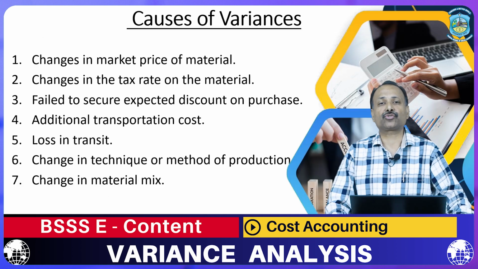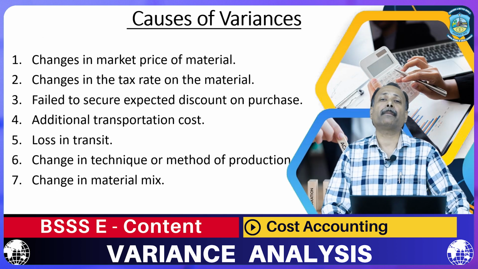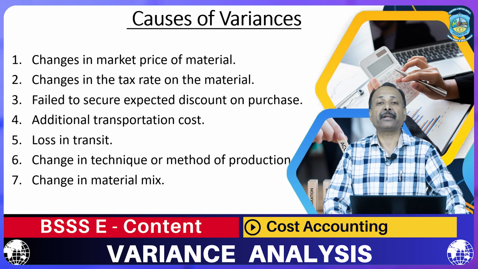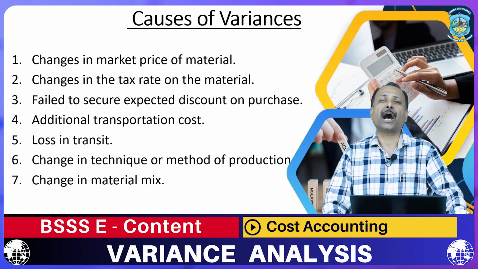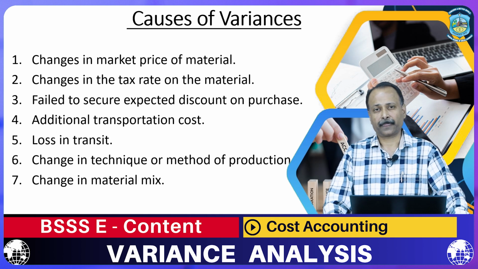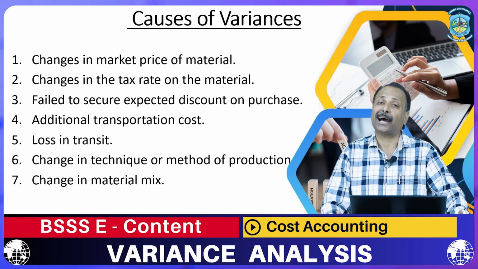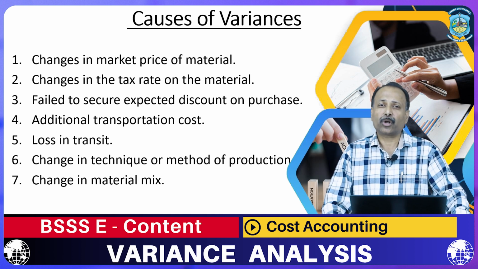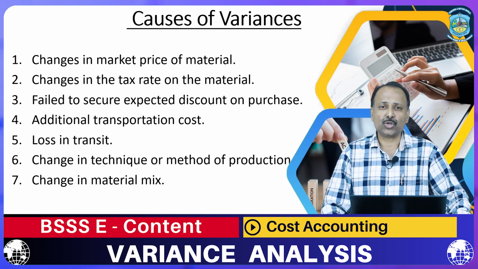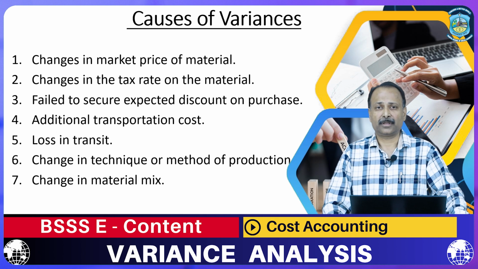When we talk about industries, factories, companies, manufacturing units, they all are going to manufacture the product at a large quantity. To manufacture the product at a large quantity, they require the raw material at large quantity. Because they are purchasing the raw material in bulk, they are eligible to get certain sort of discount. But when the company fails to get the discount, they have to pay the higher price.